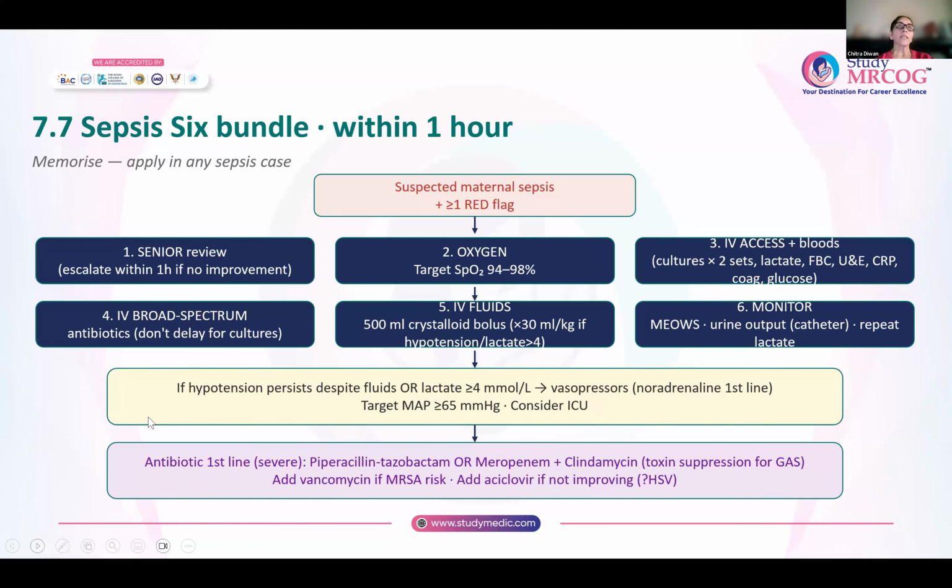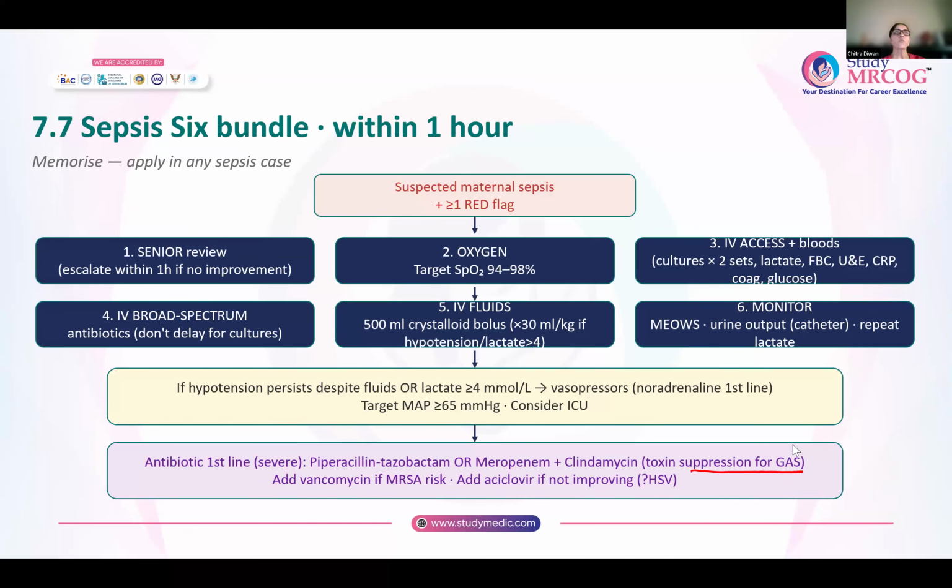Which are the first line antibiotics that you will give? Remember, always it will be broad spectrum antibiotics till the results of culture are available. So Piptaz is the first line, or you can give meropenem plus clindamycin, because clindamycin suppresses the toxins that are released by group A strep. And if there is risk of MRSA, you can add vancomycin.